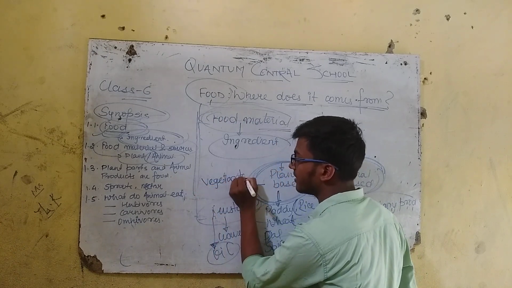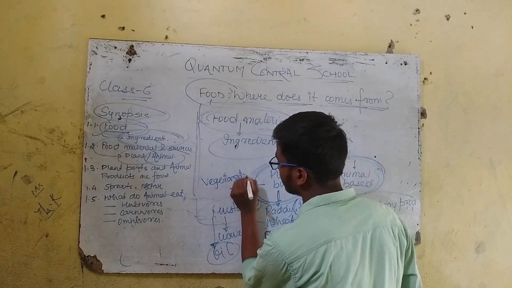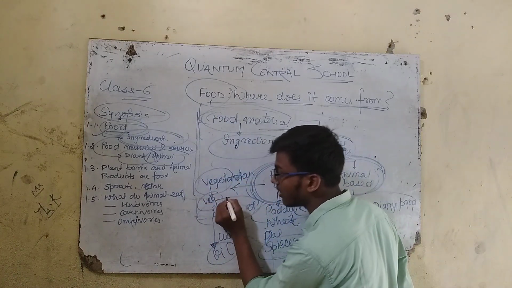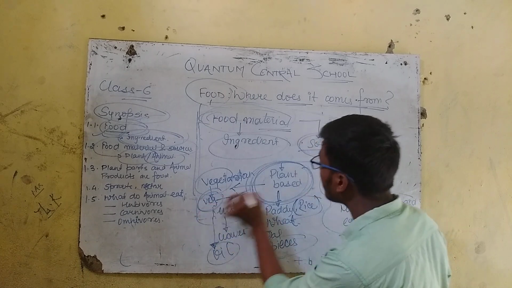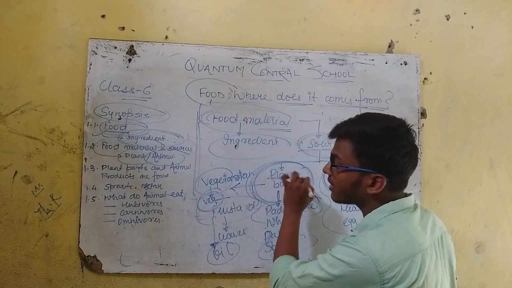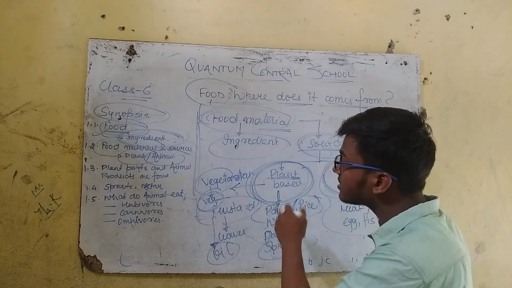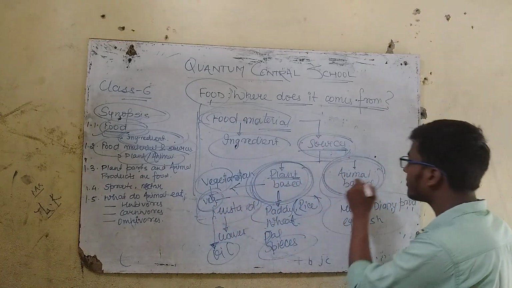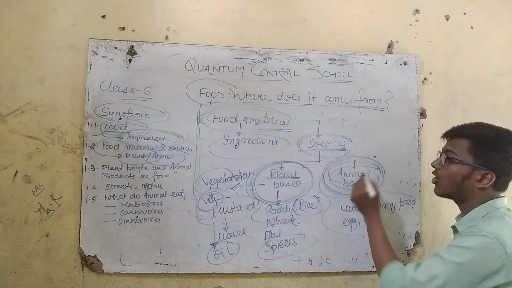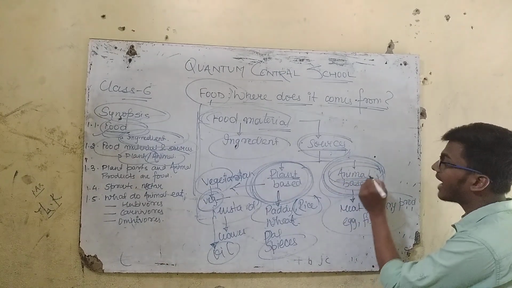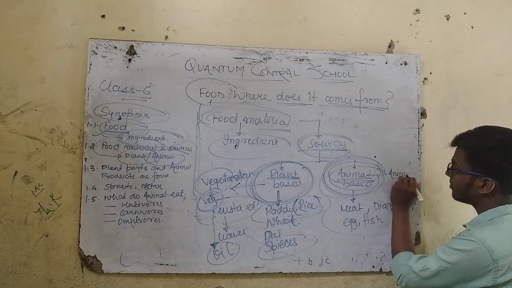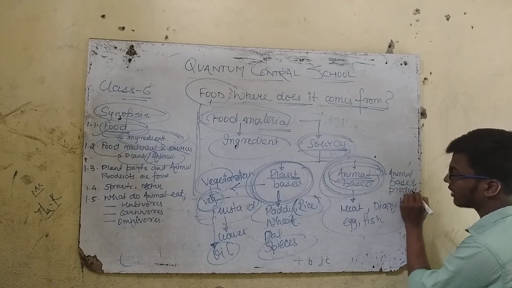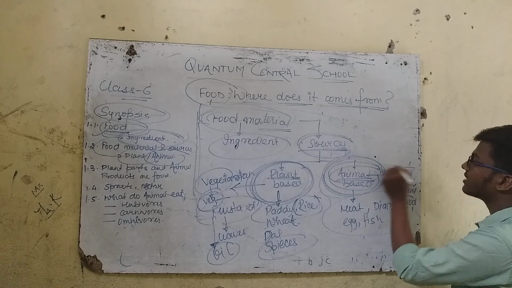That is vegetarian. So vegetarian, veg means vegetable. Vegetable is derived from plant. So the organism which eats plant based products is known as vegetarian, whereas the organism which eats animal based products is known as non-vegetarian.